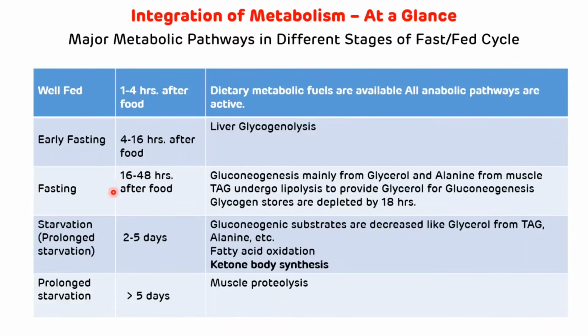In the fasting stage, that is 16 to 48 hours after taking food, there is mainly hepatic gluconeogenesis, that is mainly from glycerol and alanine from the muscle. Triacylglycerol undergo lipolysis to provide glycerol for the gluconeogenesis, and glycogen stores are depleted by 18 hours. Then in the starvation, that is 2 to 5 days without food, gluconeogenic substrates like glycerol from the triacylglycerol and alanine are decreased. So there will be the fatty acid oxidation and ketone body synthesis. And in the prolonged starvation, there will be the muscle proteolysis.